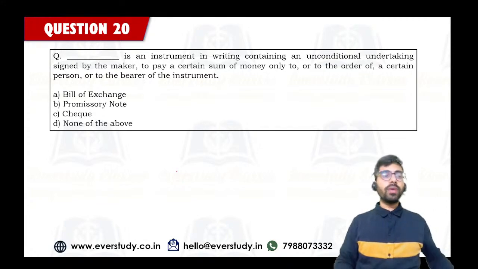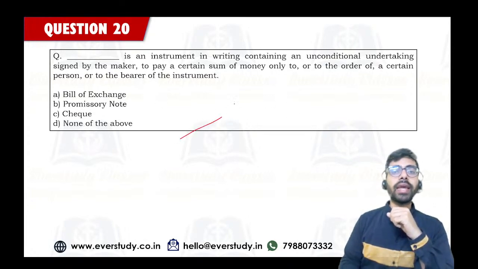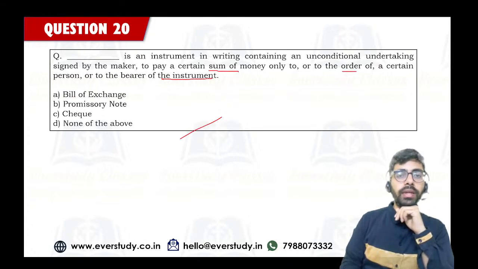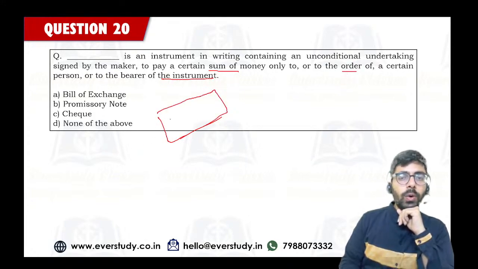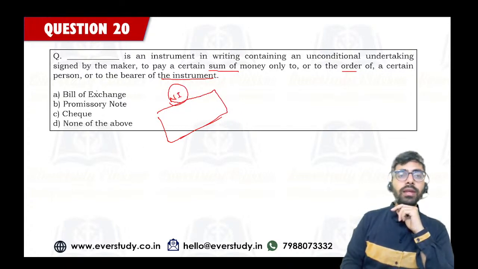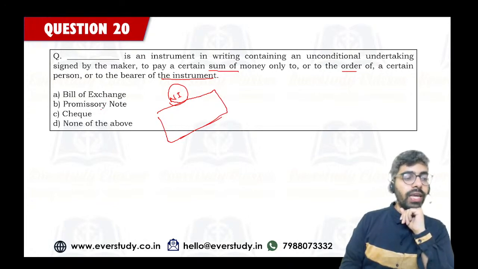Let's see if you can answer this one correctly. Dash is an instrument in writing containing an unconditional undertaking signed by the maker to pay a certain sum of money to the order of a certain person or to the bearer of the instrument. So here we are talking about a certain instrument. It is a negotiable instrument. We have three main types of negotiable instruments: bill of exchange, promissory note, and check. So you have to identify which negotiable instrument is being described here. The keyword that you have to see here is undertaking.